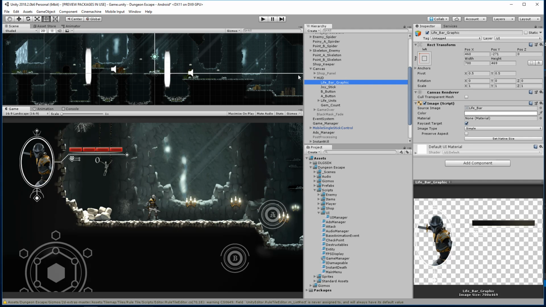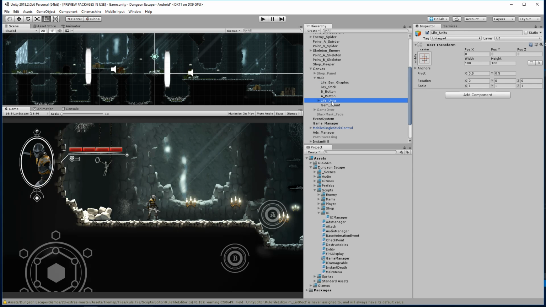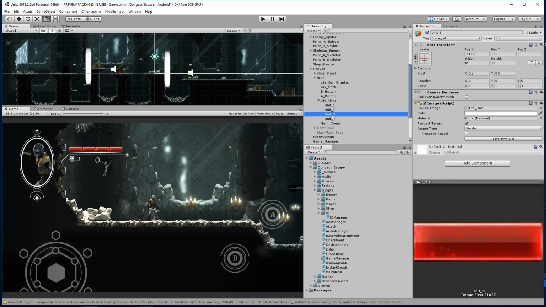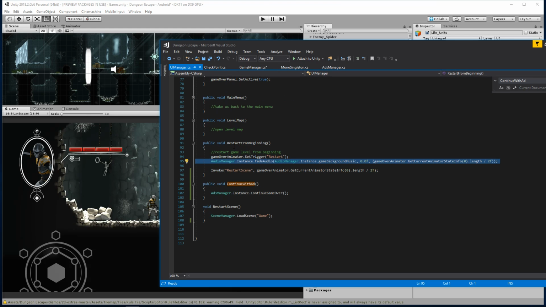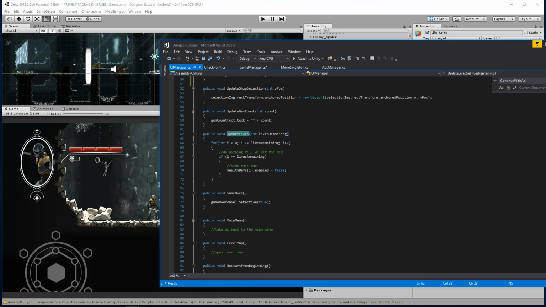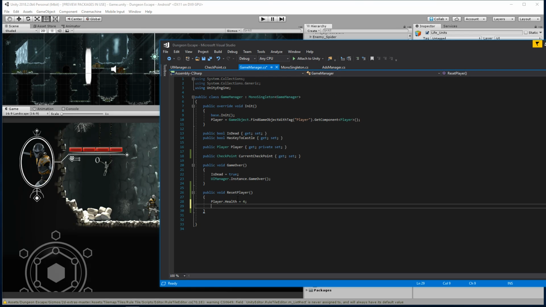All right, so let's go ahead here and see, what was I going to do? Here's our life units. So right now we basically want to enable these. I'm pretty sure they get disabled through our UI manager. If we look at our UI manager when we get damaged, we have update lives. Basically we're going through each life and saying health bars dot enabled is false. We just need to do the reverse of this and set them to true. So to do that, let's access all of the health bars and turn them on. Here inside of our game manager, we can say UI manager dot instance dot health bars.